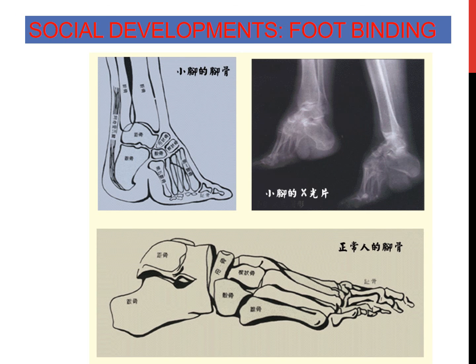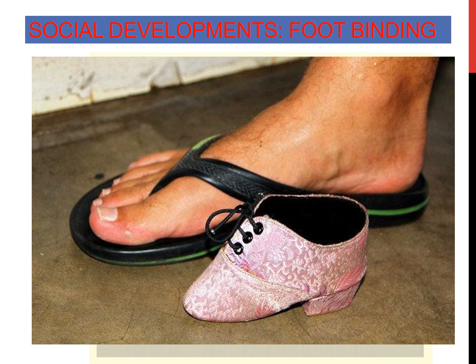If you can see here an example of foot binding, I should have gotten a woman's foot. Hopefully this is not a woman's foot, but this is my foot, hair and all. And this is the size of a regular woman's foot, and this is the size of a bound foot. The foot would literally be pushed in so that the heel of the foot would, as closely as possible, touch the arch of the toes in the front, because they thought it was a sign of beauty.